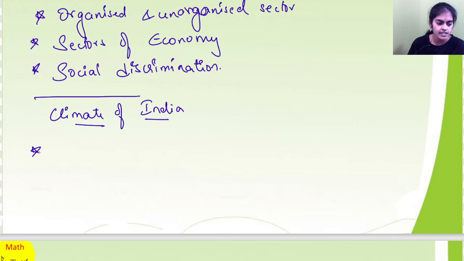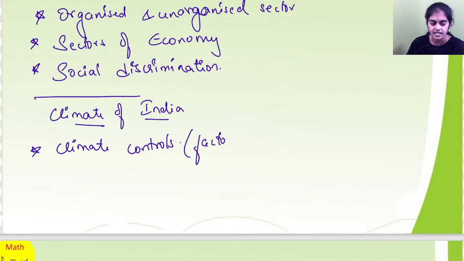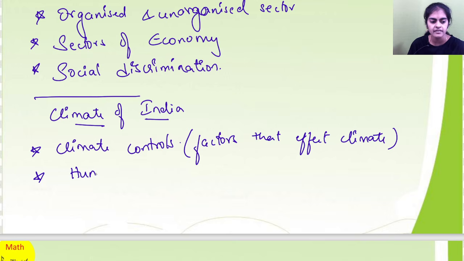Now for 8 marks you will learn what are climate controls. Okay, for 8 marks you will learn this. What are climate controls and all factors that are affecting climate. Okay, so this you will learn. What are the factors that affect climate, and also you will learn what are the human activities which are causing global warming. Very important. Okay, human activities which are causing global warming.